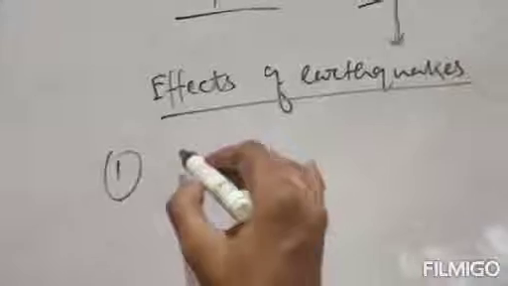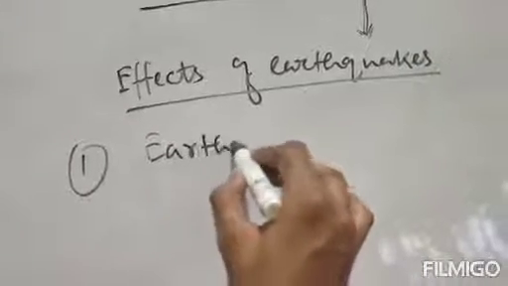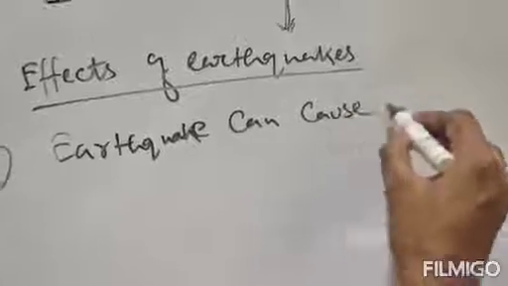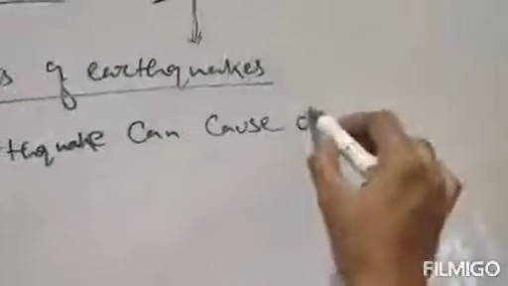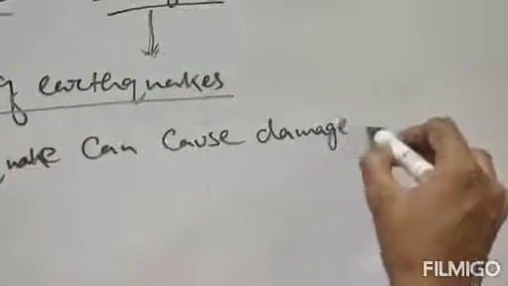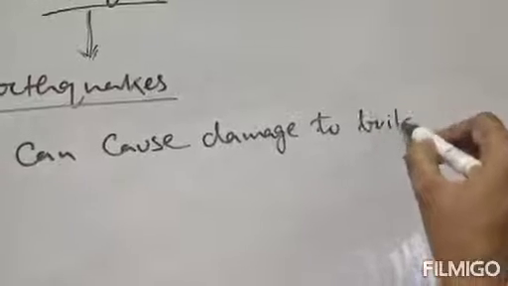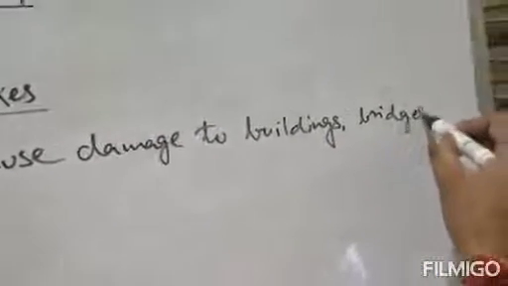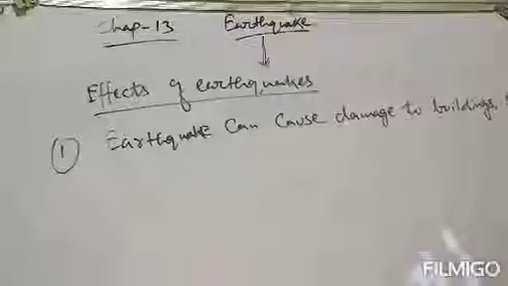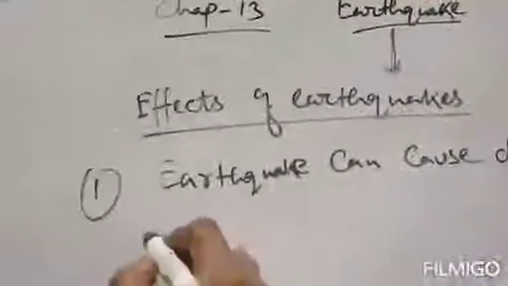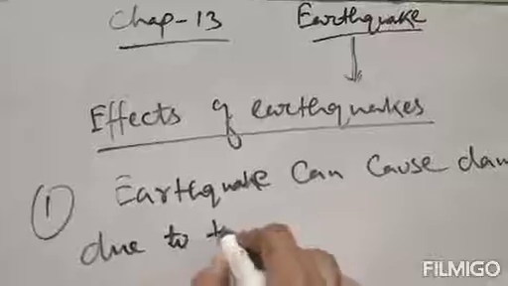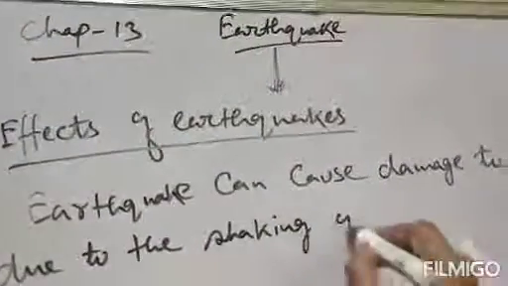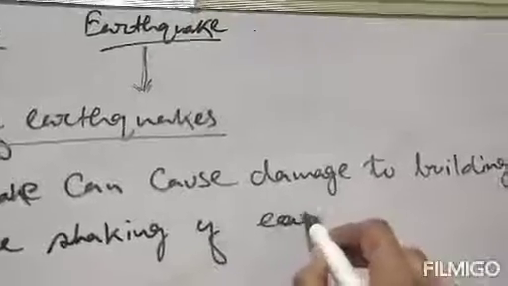Earthquakes can cause damage to buildings, bridges, dams due to the shaking of earth crust.